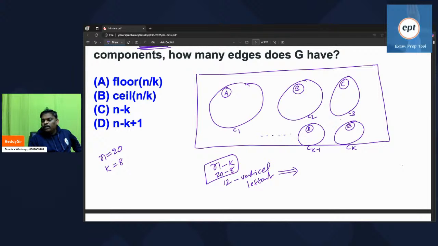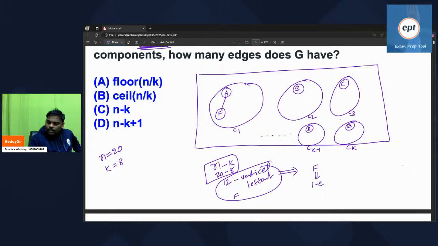Now see what I am doing. A, B, C, D, E, I already kept. Now 12 vertices are left out. Out of those 12 vertices, assume one of them is F. So I kept F in the first group. Remember, because it is a tree, and a forest is nothing but a collection of trees, every vertex will bring one edge. So because of F, one edge came.